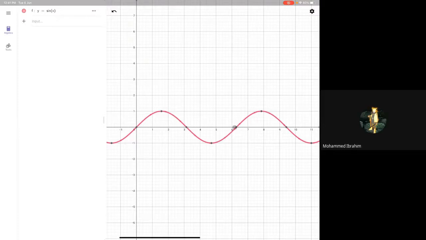Now watch carefully. From here to here, this region is the first quadrant. Why? Because it is from 0 to pi by 2, which means 0 to 90 degrees. Up to this point, it is in the first quadrant. Are the values positive or negative? Look at the y-axis. Positive. So these are all positive.